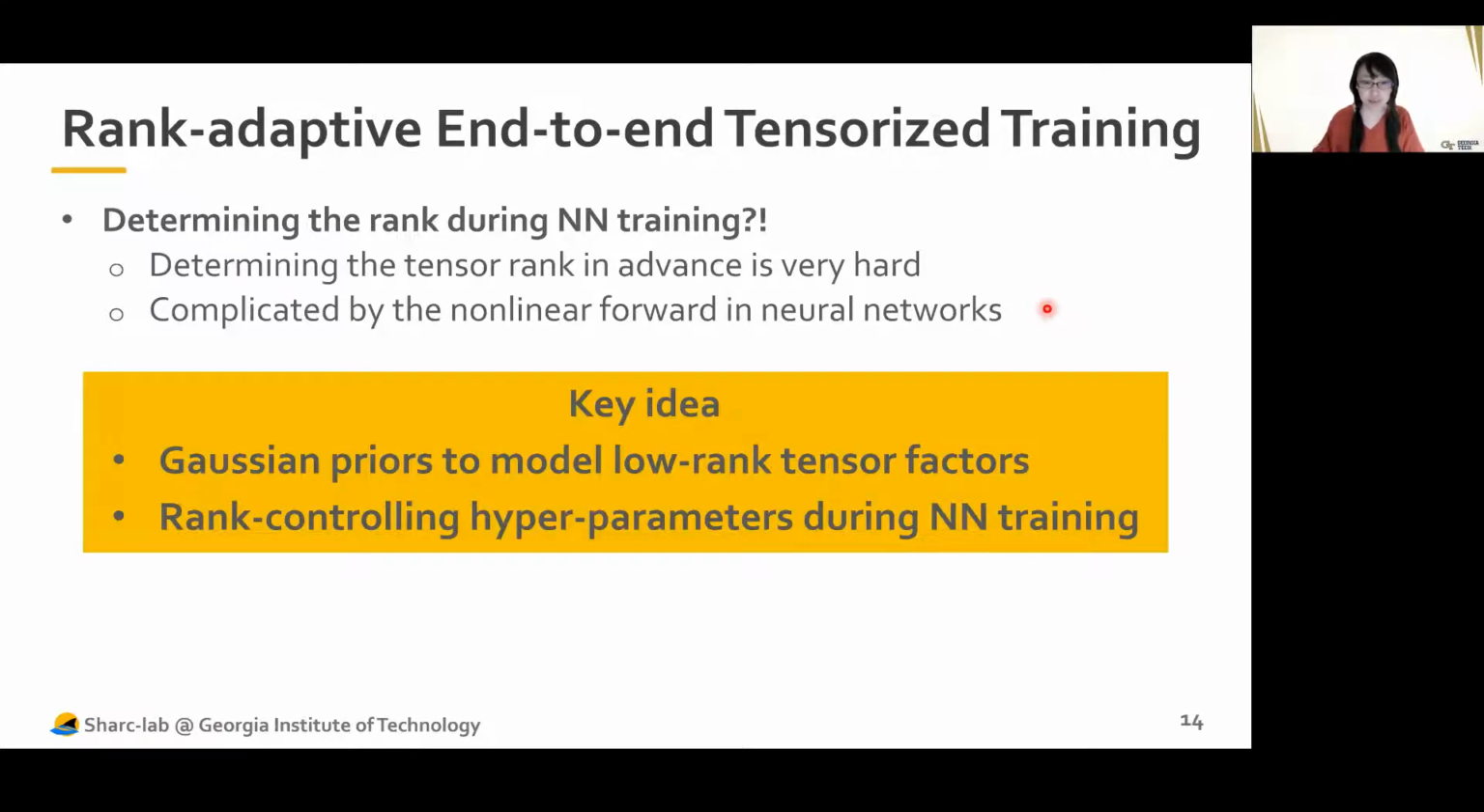So the key idea we use is Gaussian priors to model the low-rank tensor factors, and then we can introduce some rank controlling hyperparameters during training. And then we co-optimize the rank controlling hyperparameters together with the model weights. So in this way, we can determine the rank during training, which is called rank adaptive.